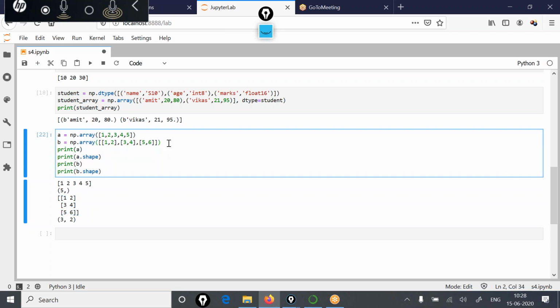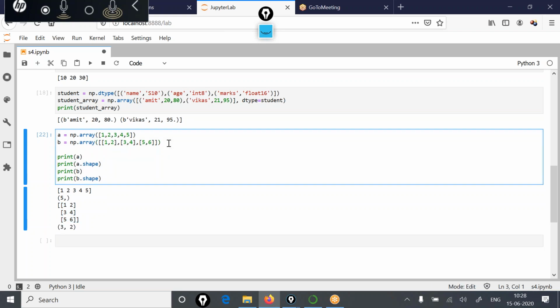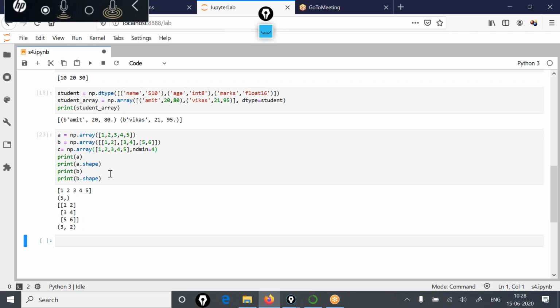But if you create an array like this, let's say c is equal to np.array([1, 2, 3, 4, 5]), but here with ndmin, the number of dimensions, equal to 4, now we will see what happens.